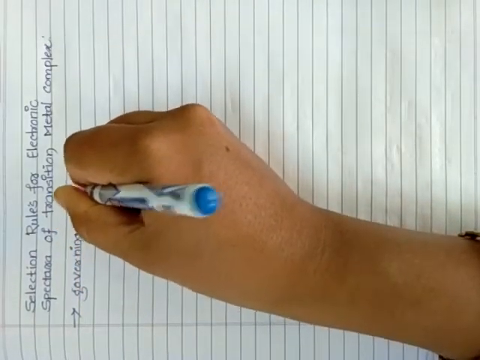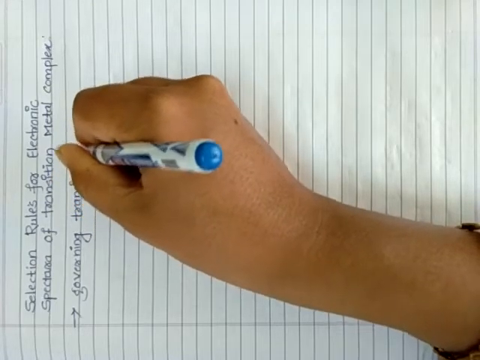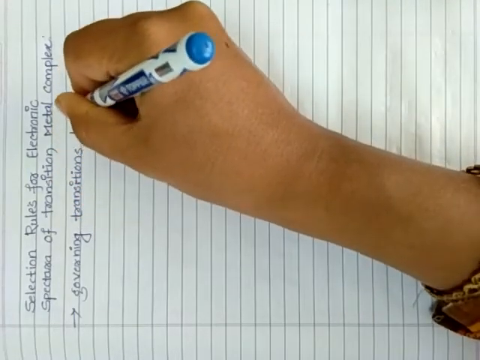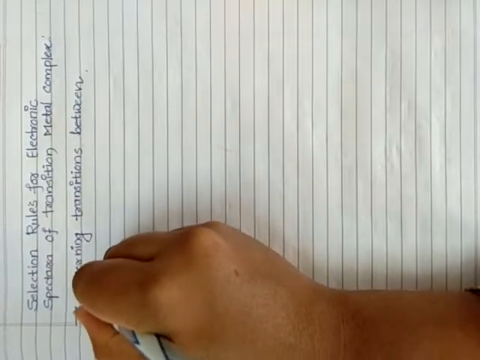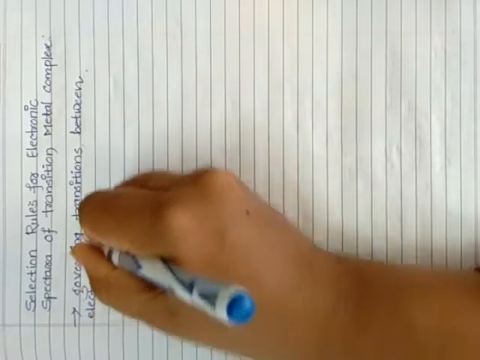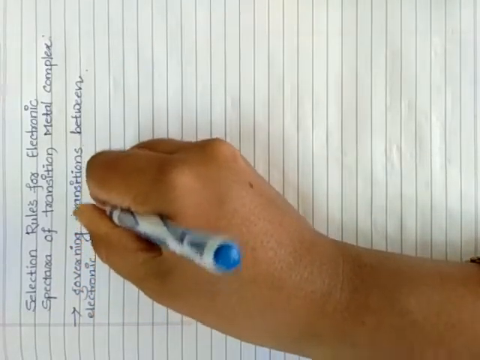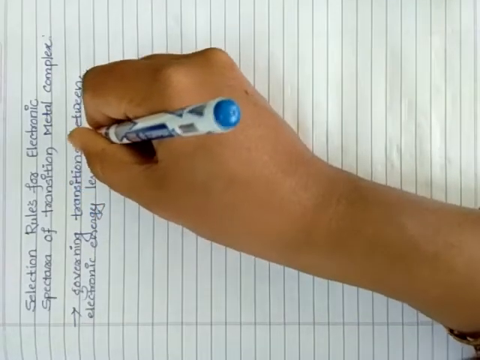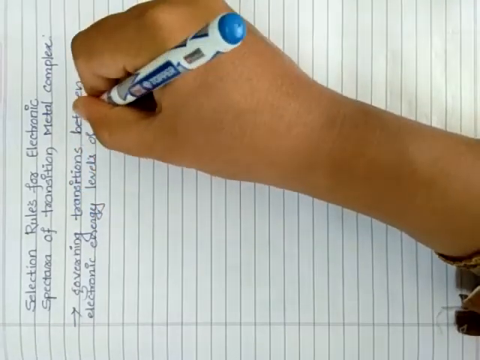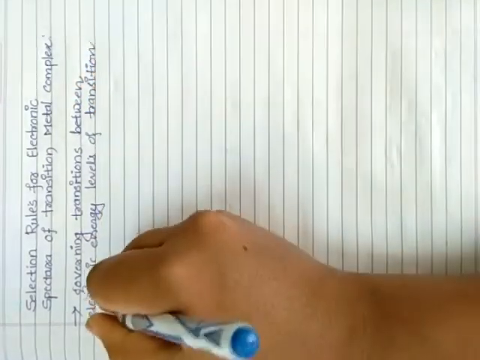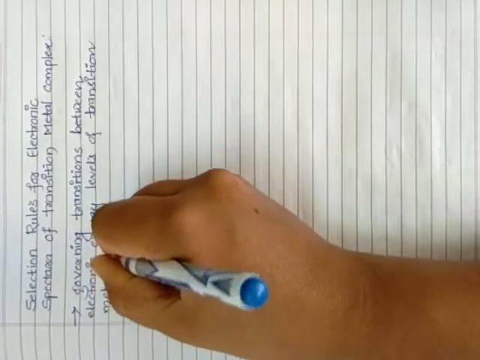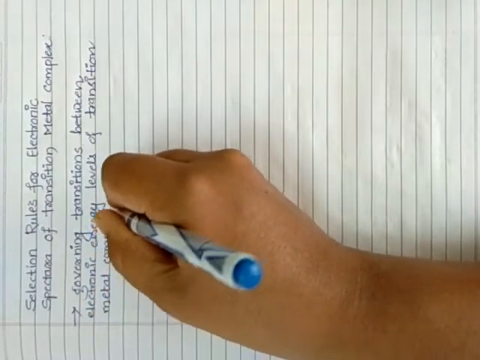So, this particular selection rule is governing transitions between electronic energy levels of transition metal complexes. For that we have some conditions or rules,